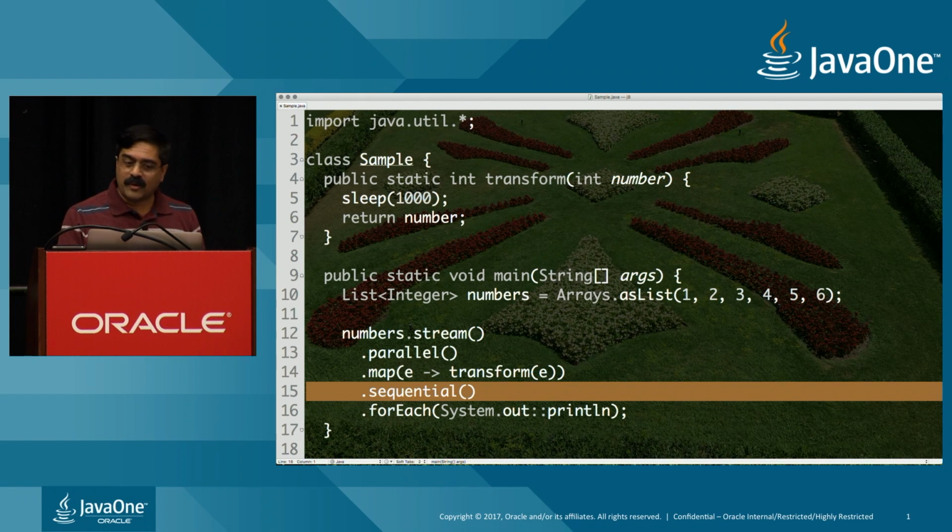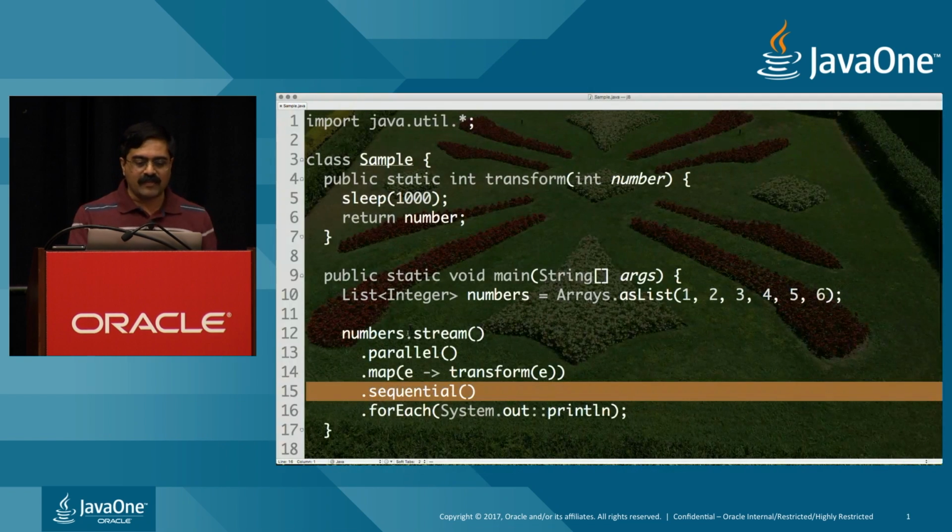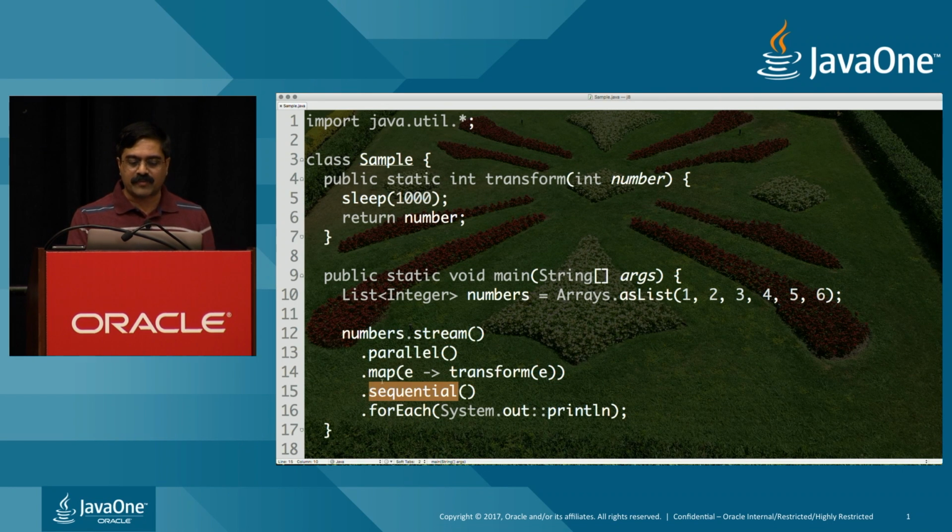So in this example, notice I did say parallel in the beginning, but I'm saying sequential right after that in the middle. But when I run the code, notice that it is still running entirely sequentially. The map is not running in parallel, and that is because this influences the entire pipeline, from the beginning, not just from that point onwards. So we have to be very careful how we use parallel versus sequential.